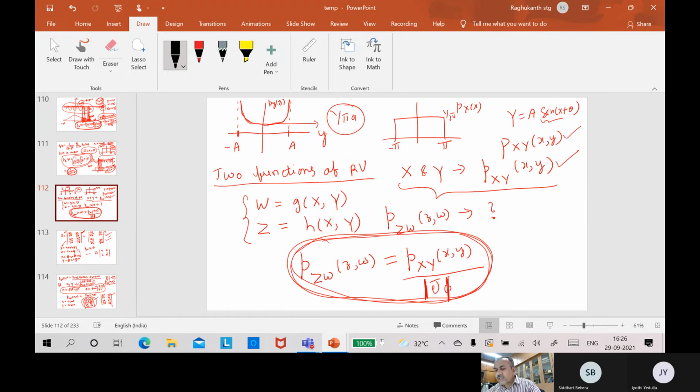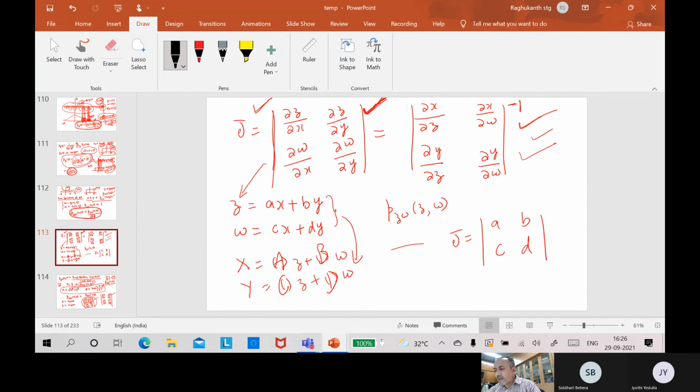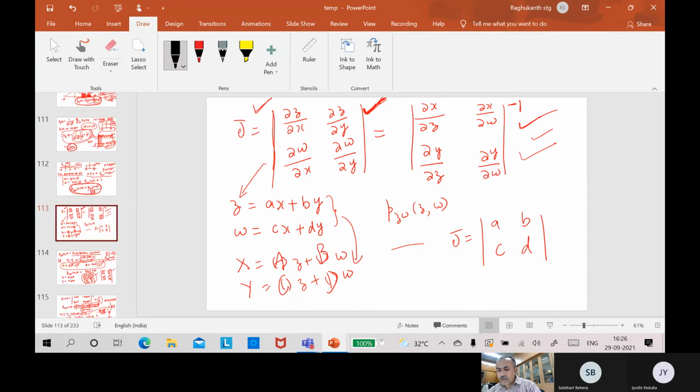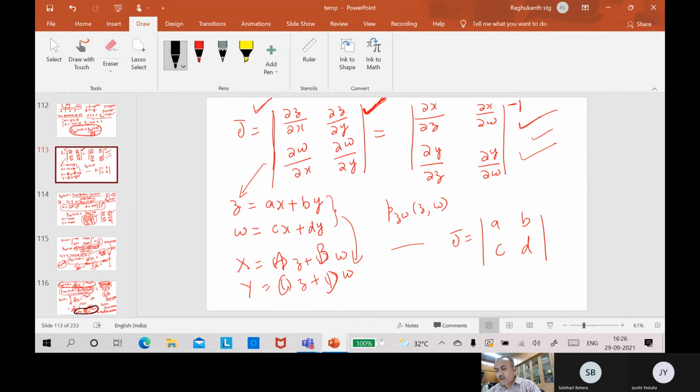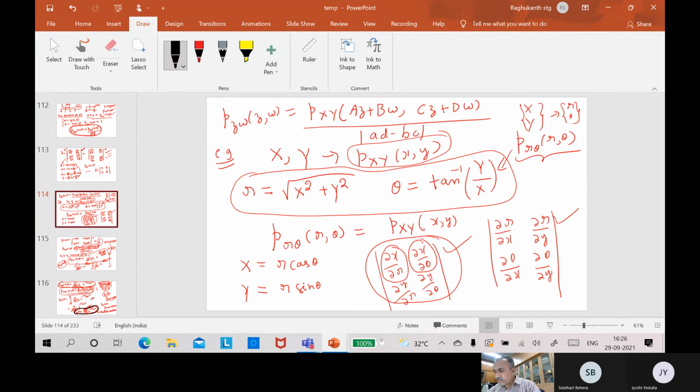So now how do you get Rayleigh distributions? If I want to find a Rayleigh random variable, what do I have to do? I know normal random variables. Knowing normal random variables, how do I get the Rayleigh distribution? See how the Rayleigh distribution came.